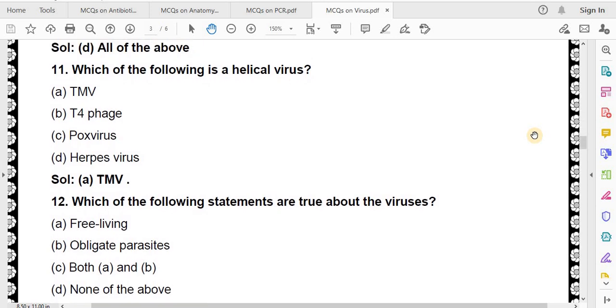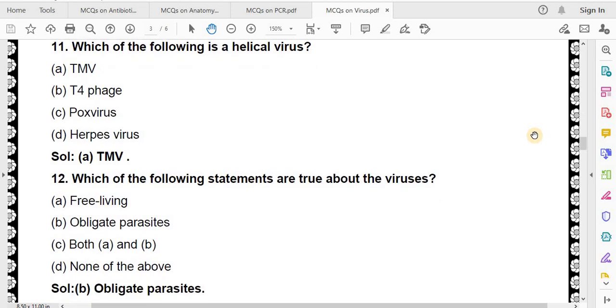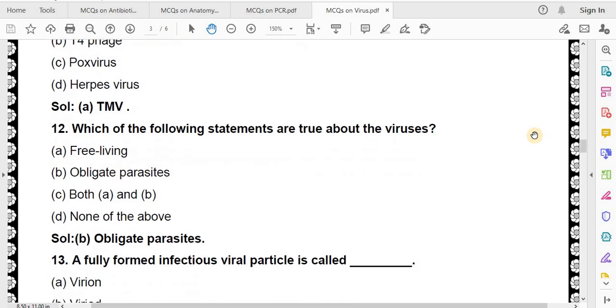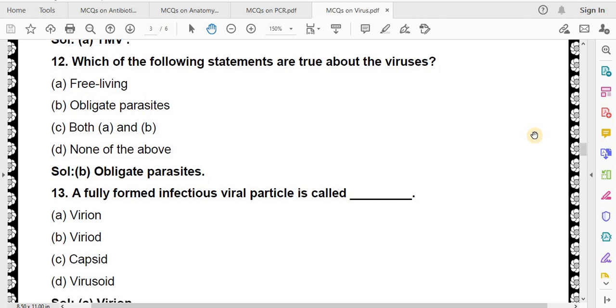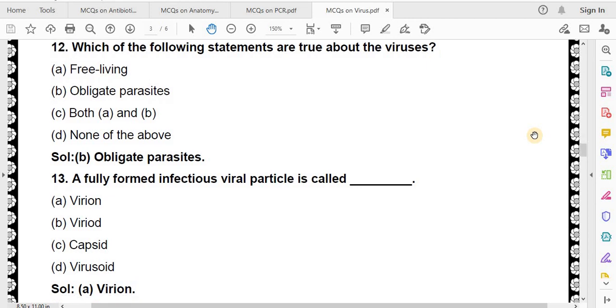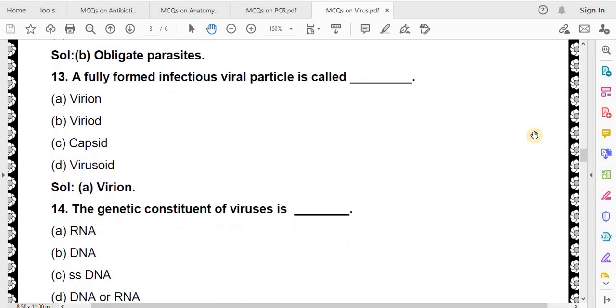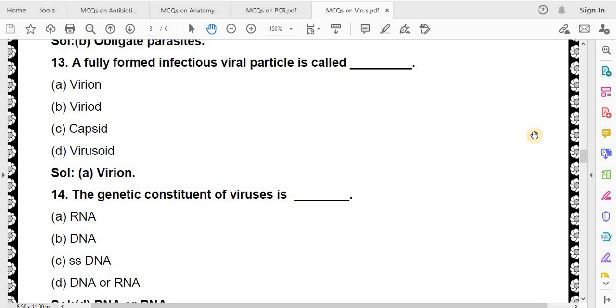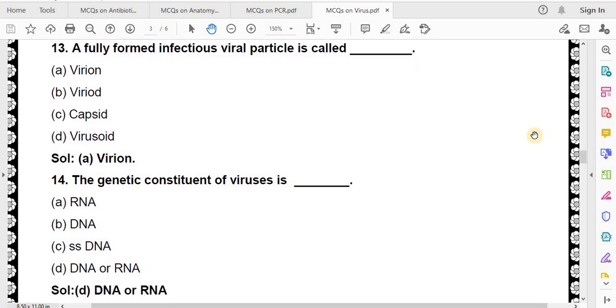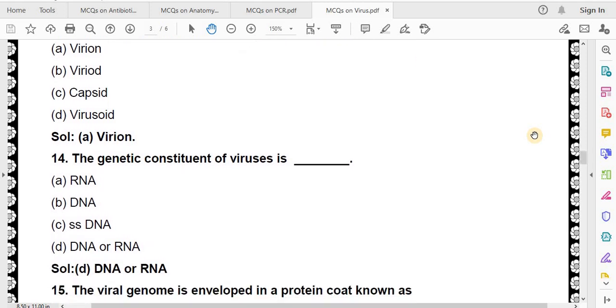Which of the following statements are true about the viruses? Free living, obligate parasite, both A and B, none of the above. Correct answer is obligate parasites. A fully formed infectious viral particle is called virion, viroid, capsid, virocide. Correct answer is virion. The genetic constituents of viruses is RNA, DNA, ssDNA, DNA or RNA. Correct answer is DNA or RNA.